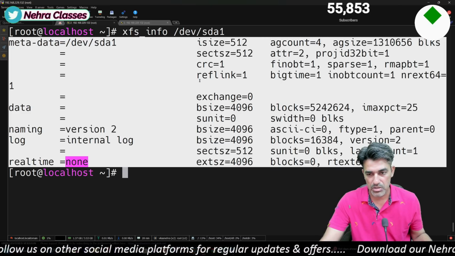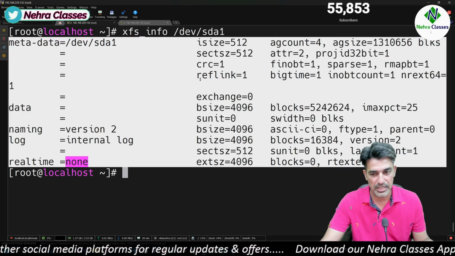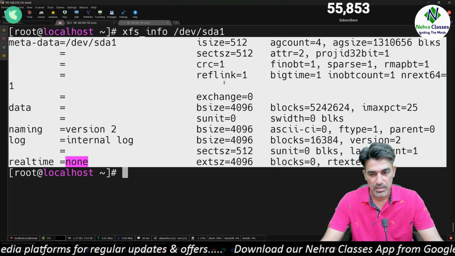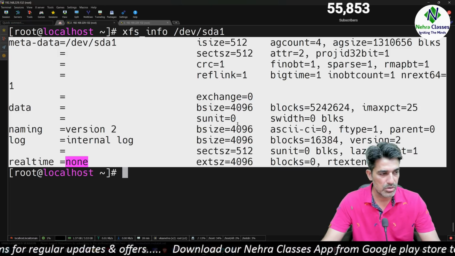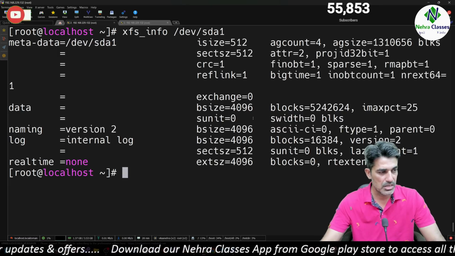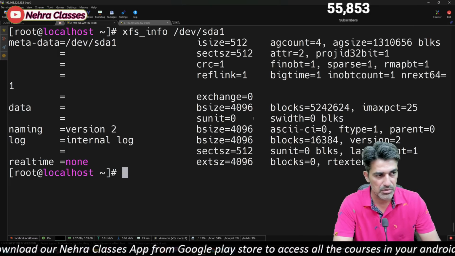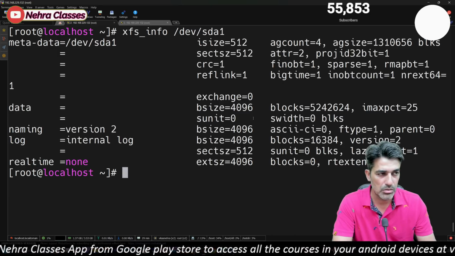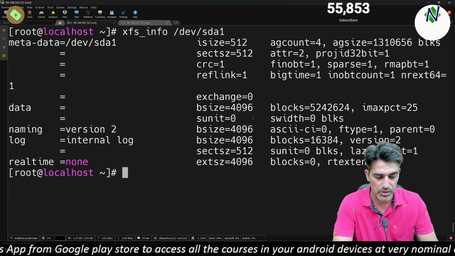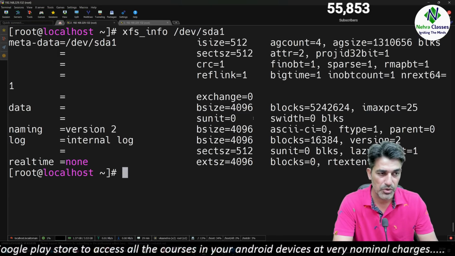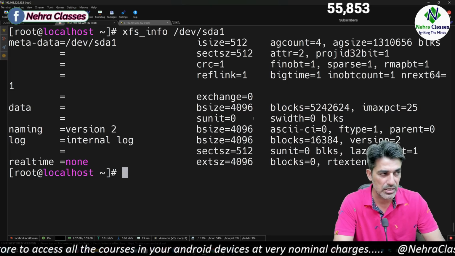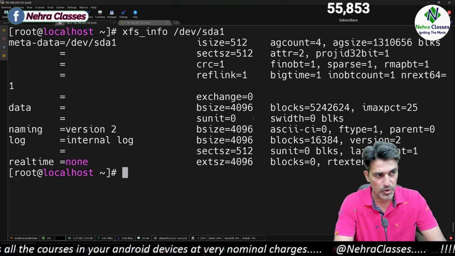It shows us the metadata, isize, block size. If we want to print all those details, we can just execute this command. Because after creating the file system, you only see it at creation time. But if you want to see this information again, you can execute the xfs_info command.